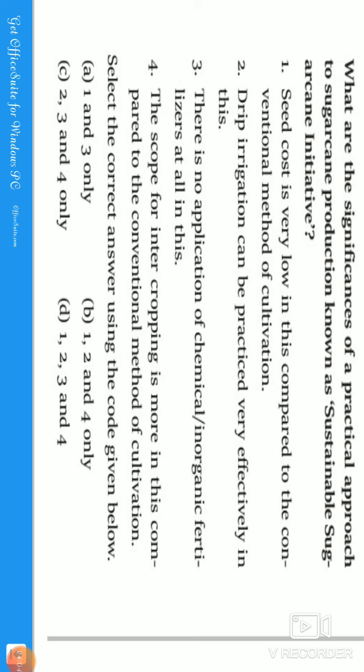Okay, guys, see, there is no application of chemical or inorganic fertilizers at all. At all means at every time. That is, it is an absolute statement, guys. So we should think of this statement also. Absolute statement means at any cost it is false. Okay, so we need to think over that. These types of questions they will ask us. So the third statement is wrong. The correct answer for the given statement is 1, 2, and 4, that is B. Okay, let us move to the next question.